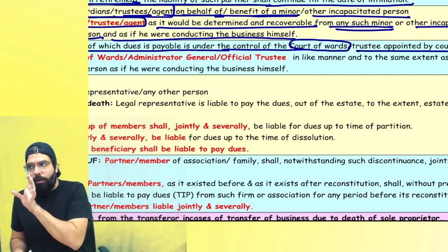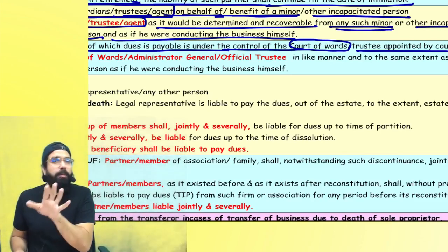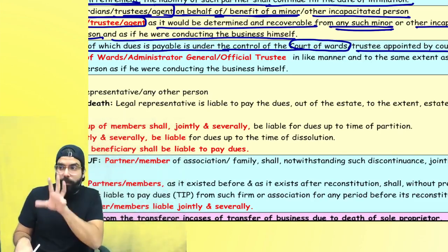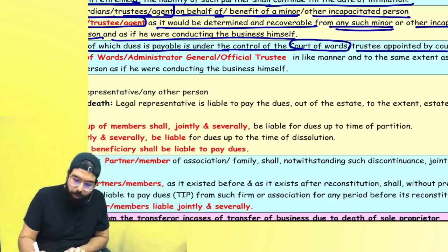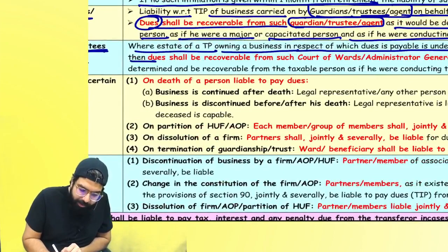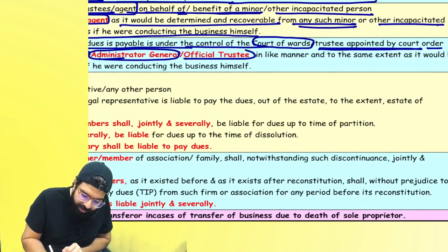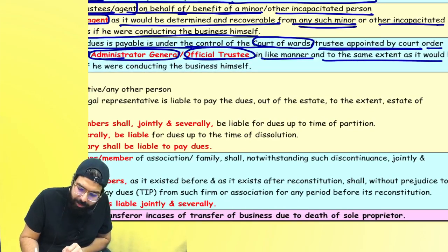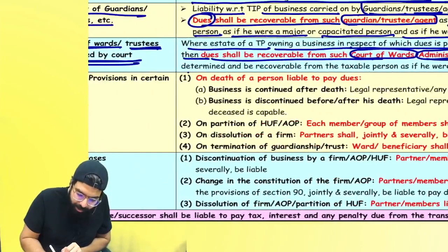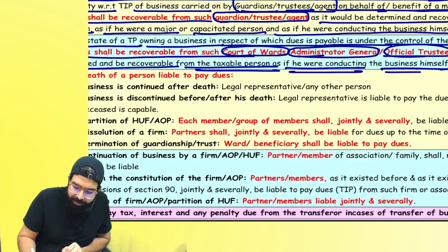Sometimes for a major also the court will go ahead and appoint a court of ward who will basically take care of the estate of the person. Now, or trustee appointed by the court order, then dues shall be recoverable from such court of ward or administrator general or the official trustee in a like manner and to the same extent as it would have been recovered from whom? The taxable person if he was conducting the business himself.